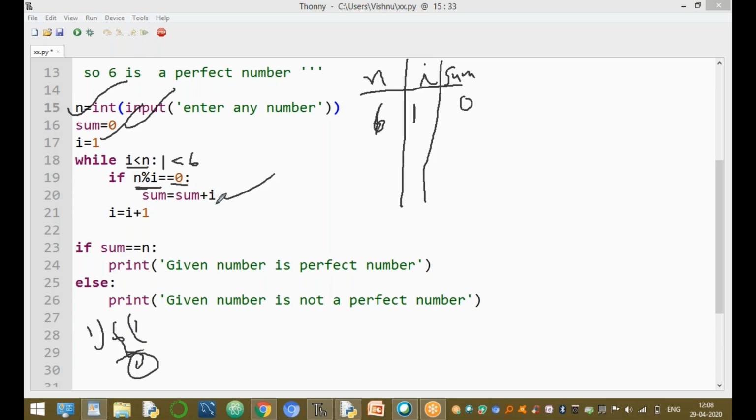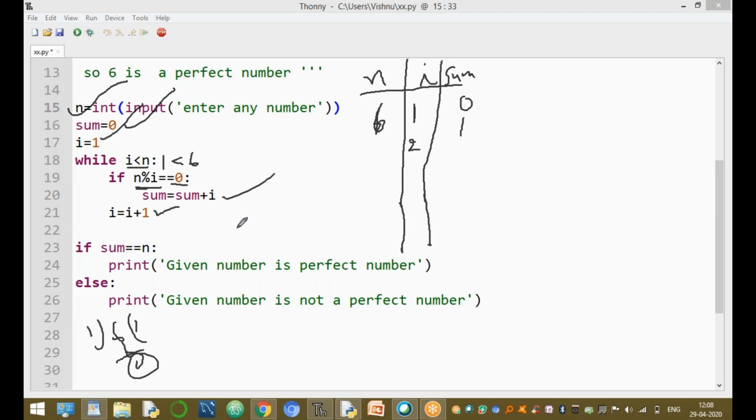The sum value plus I. Here the sum value is 0. 0 plus I value 1. 1 value assigned to sum. Now the sum value equal to 1. And without if statement, true or false condition, increment in the I value. Now the I value equal to 2.